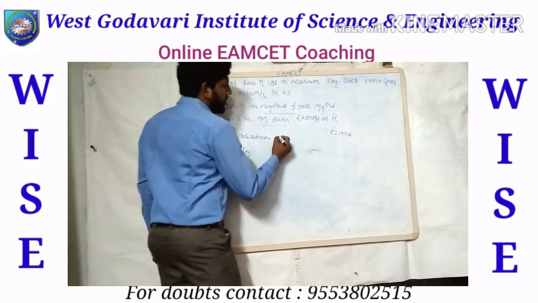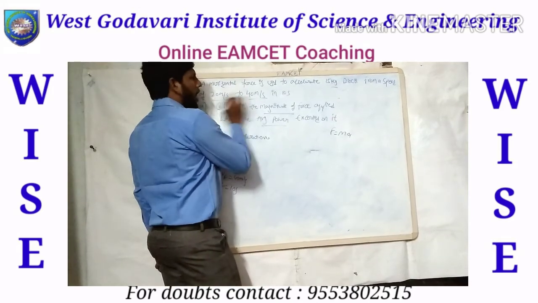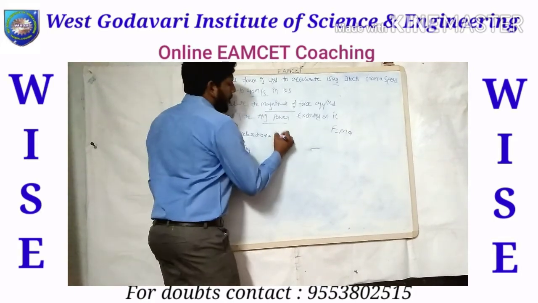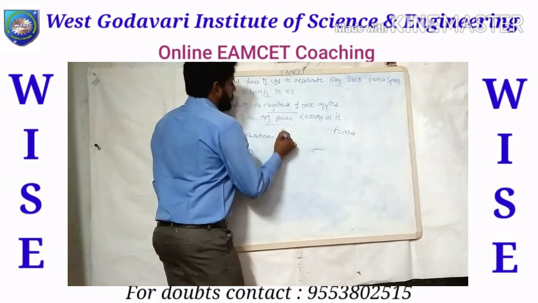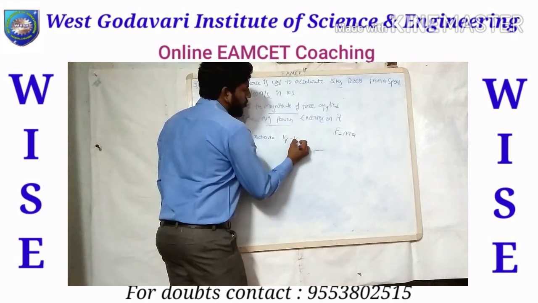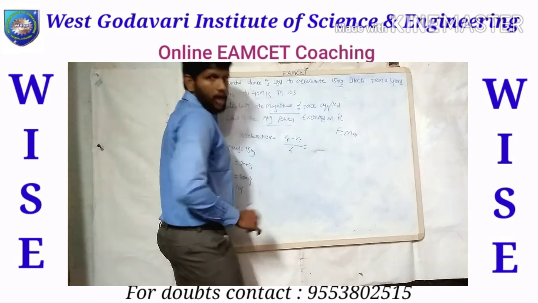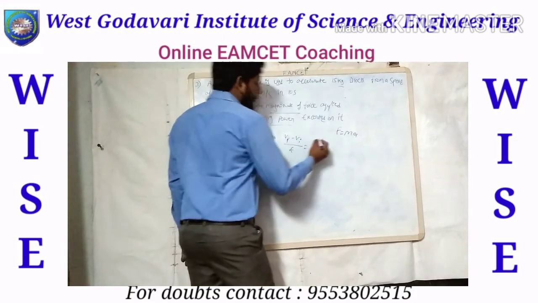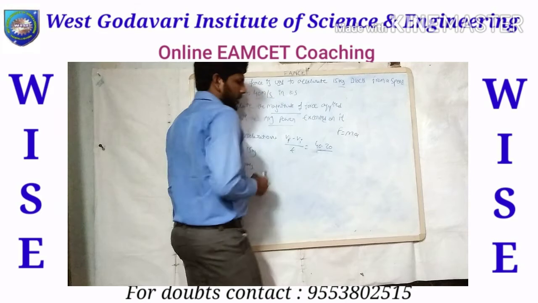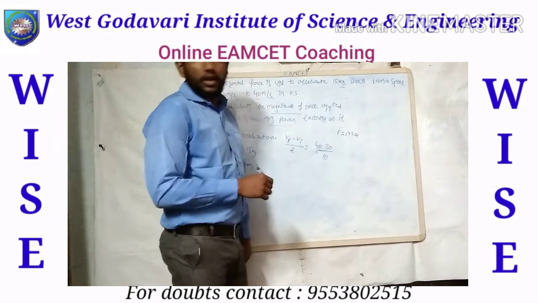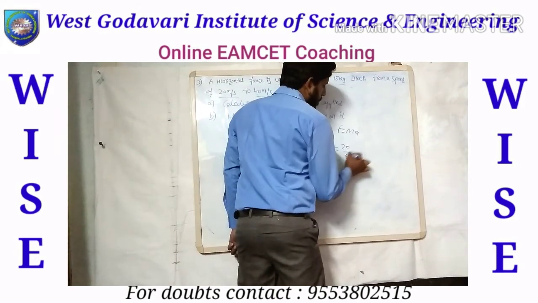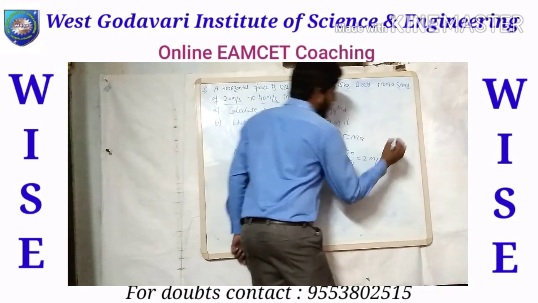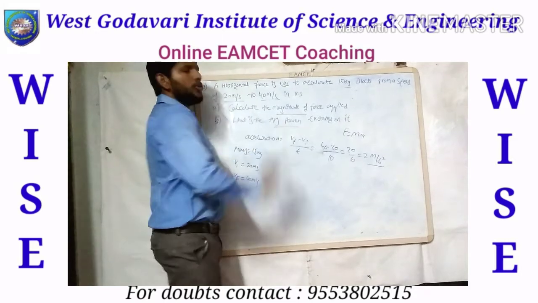For acceleration, with two velocities, we divide by the time. The formula is final velocity Vf minus Vi, divided by time. Substituting the values: Vf equals 40 meters per second minus Vi equals 20 meters per second, divided by time, 10 seconds. So 20 by 10 equals 2. The acceleration is 2 meters per second squared.